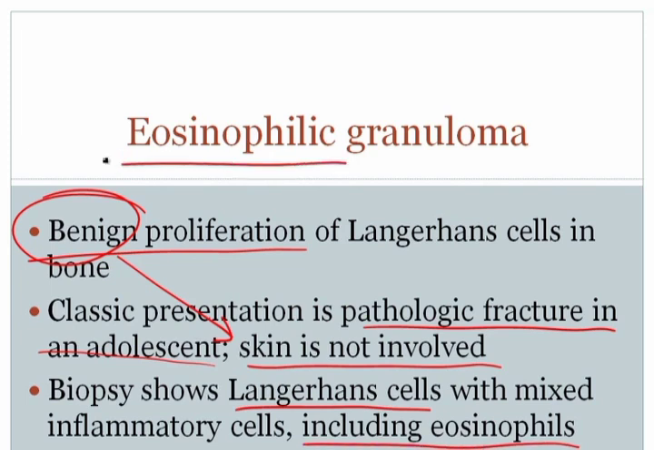It's important to be familiar with this disorder because especially on examinations and even in the clinics, if you've got a patient with a pathologic fracture that's an adolescent, for example, they're playing basketball and then they fracture a bone, you would start thinking about osteosarcoma. So it's important to have eosinophilic granuloma on your differential as well.